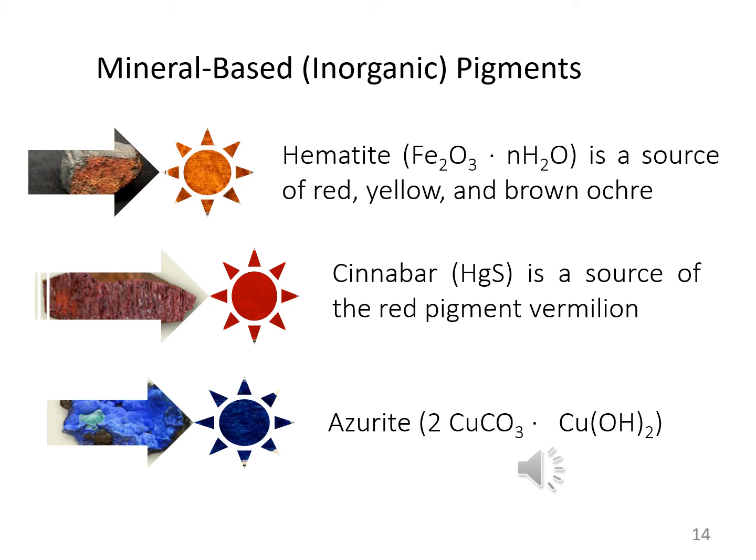Azurite, 2CuCO3·Cu(OH)2. So another pigment which is used is azurite. So these are all types of the inorganic mineral-based pigments.